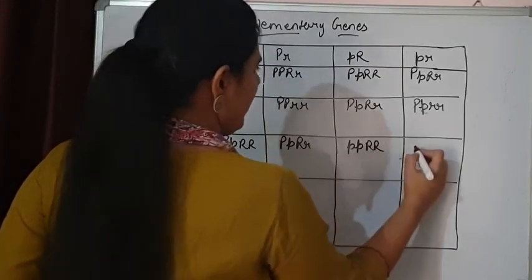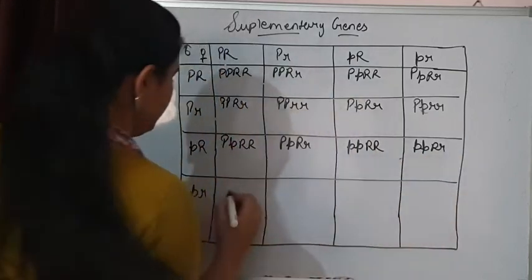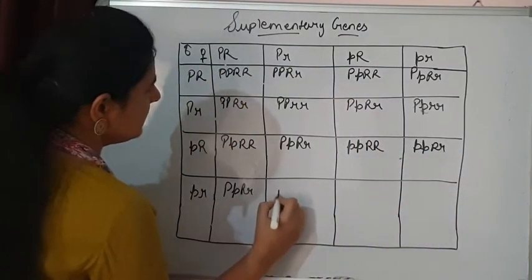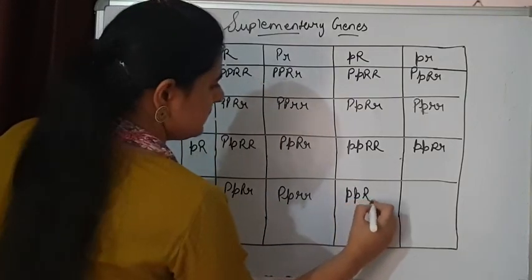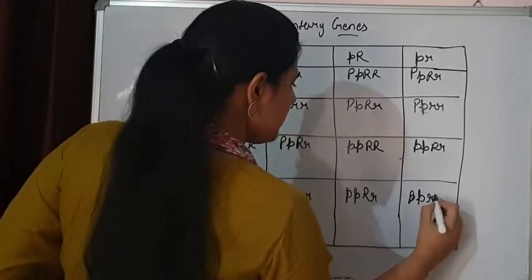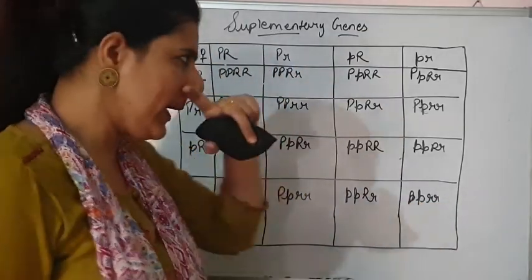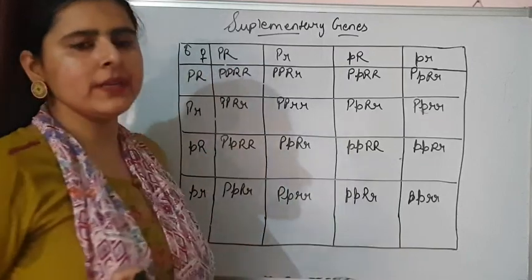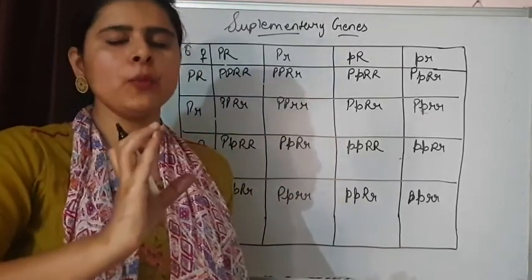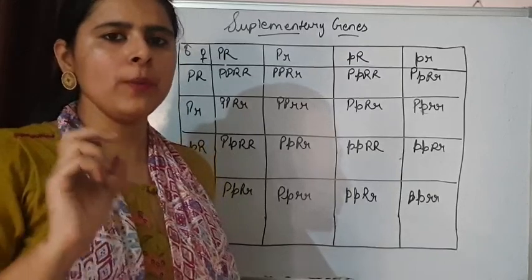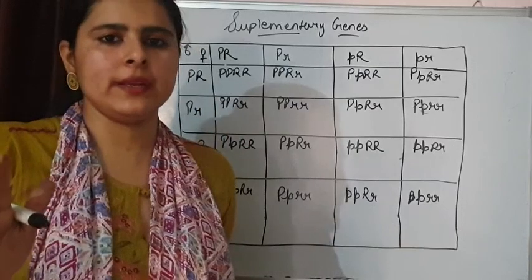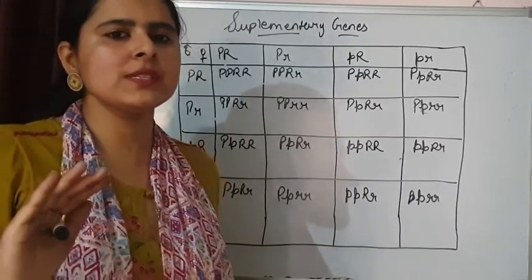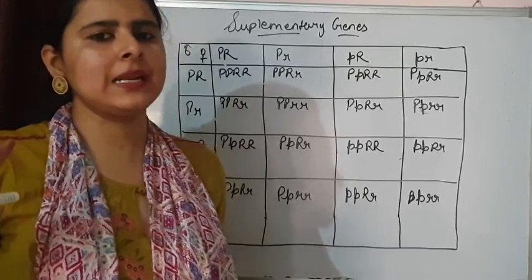And how will our phenotypes be determined? If we have both the dominants, that will be the walnut type. If only P dominant is present, that is the pea type comb, and if only R dominant is present, that is the rose type. And if neither is dominant, meaning completely homozygous recessive, then the fourth type of comb is present, that is single.